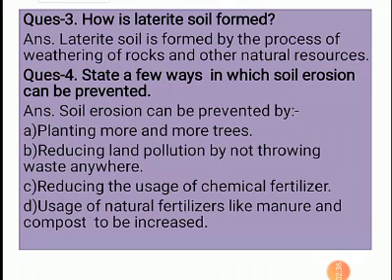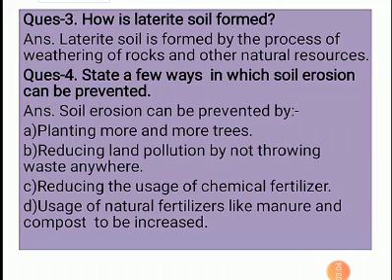Planting more and more trees. We should plant more and more trees as the roots of the trees bind the soil and prevent it from eroding. Reducing land pollution by not throwing waste anywhere. We should not throw any sort of garbage, especially plastic wrappers or plastic cans, to reduce the land pollution.